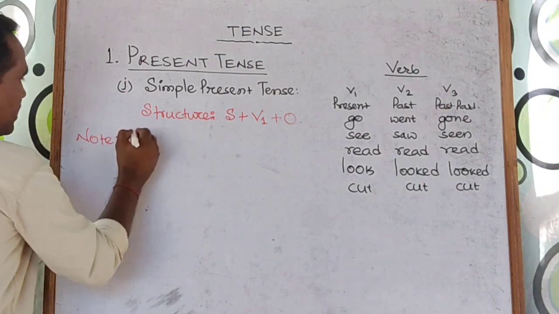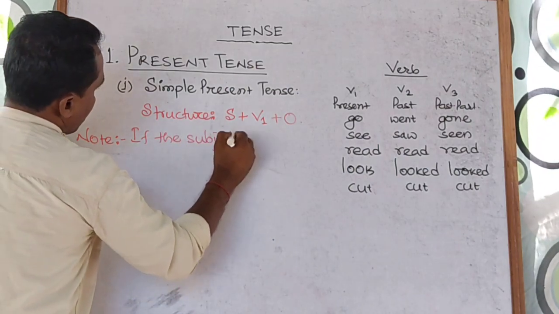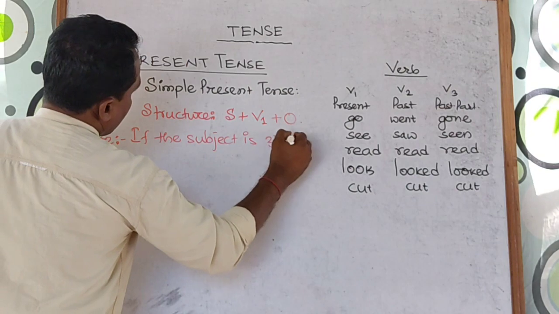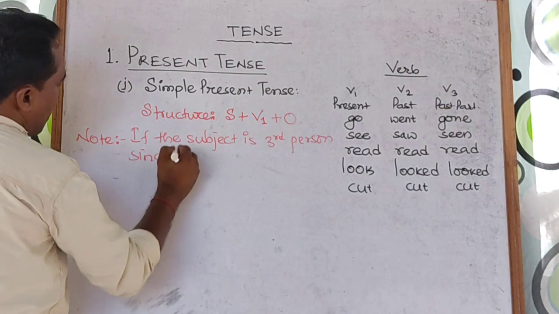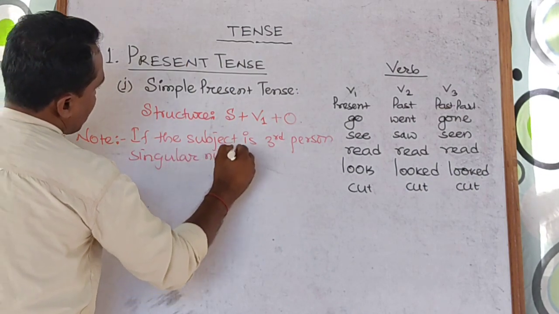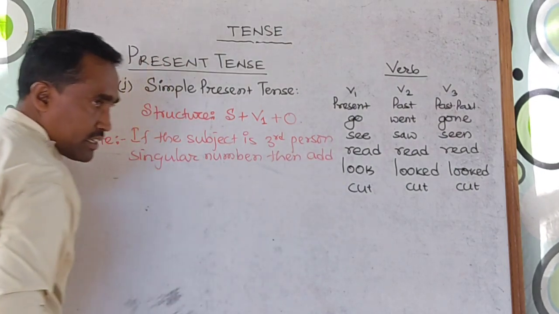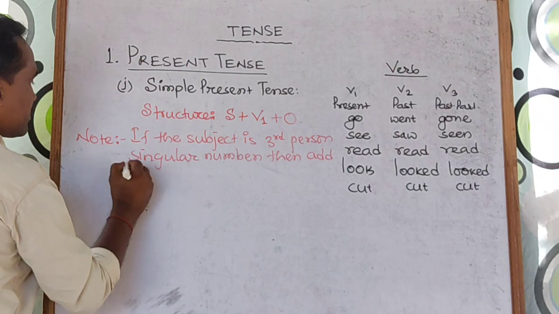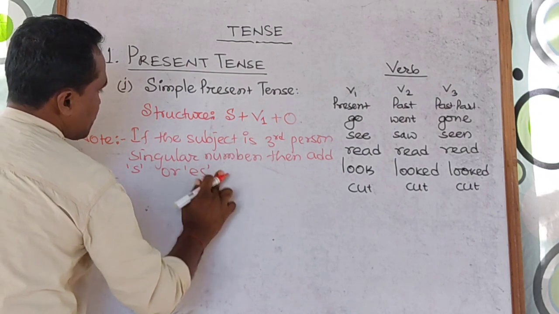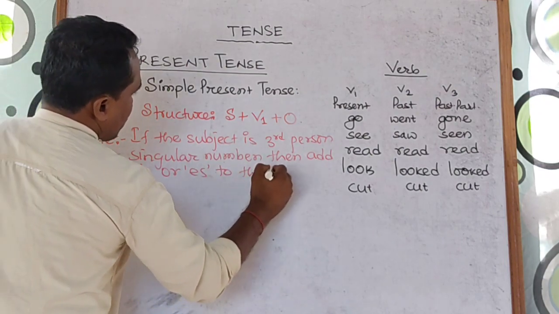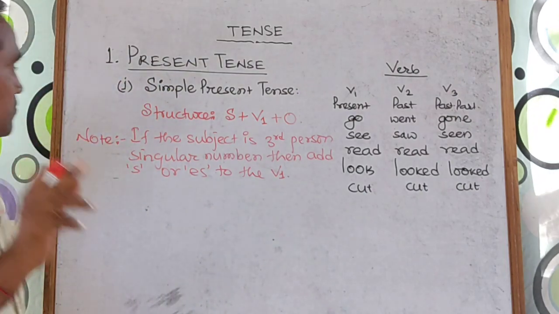The note is: if the subject is third person singular number, then add, means join, s or es to the V1. V1 is also called the main verb or first form of the verb.